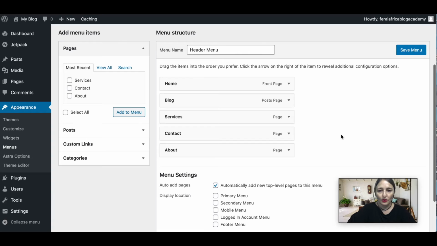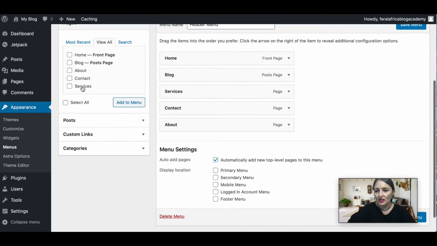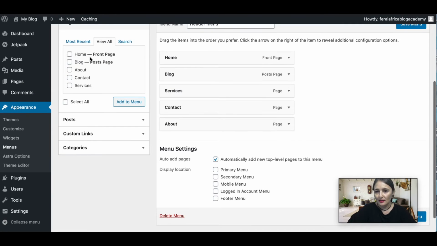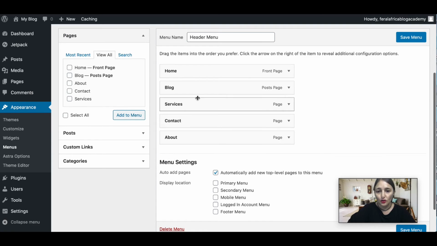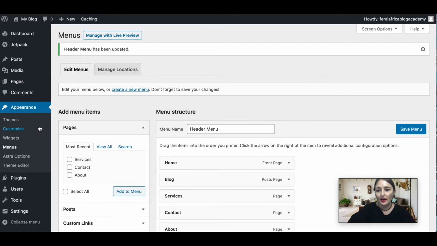Just a word of caution. If you get to this point and you want to create your menu and you go to view all and there is a page that isn't here that you want in your menu, it means that you haven't created that page. So what you have to do is go back to your pages, create the page, and after that you'll be able to add it into your menu.